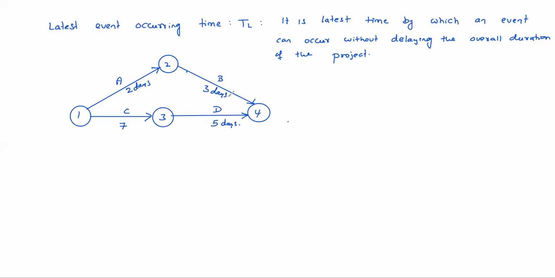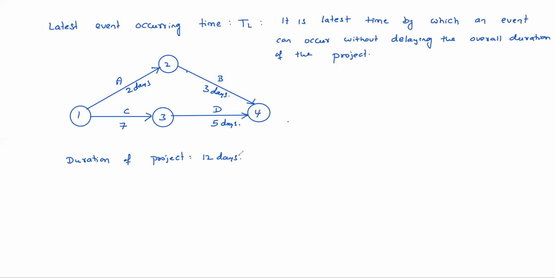So what is the duration of the project here? See, what is the longest? 1, 2, 2, 4: 2 plus 3, 5 days. 1, 3, 3, 4: 12 days. So the duration of the project is 12 days. That means we need to complete the project in 12 days.